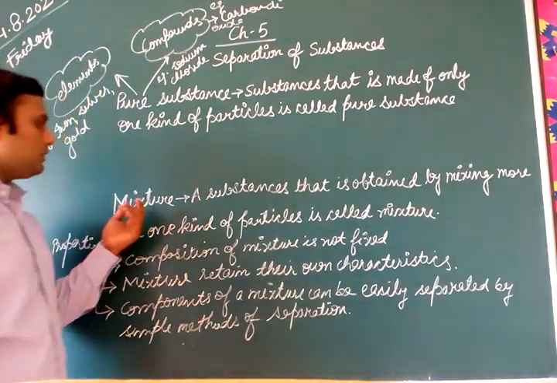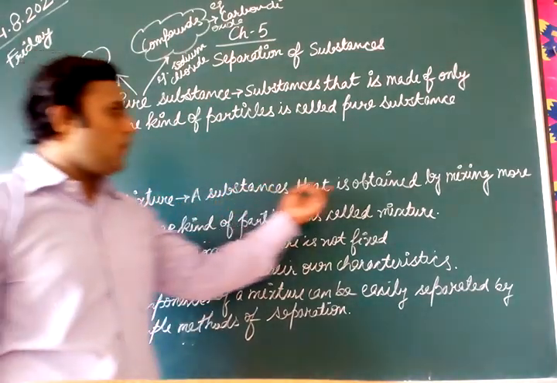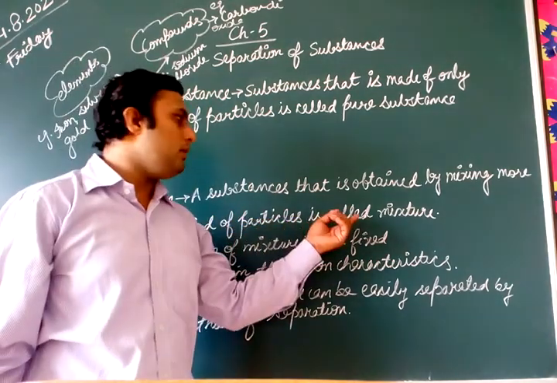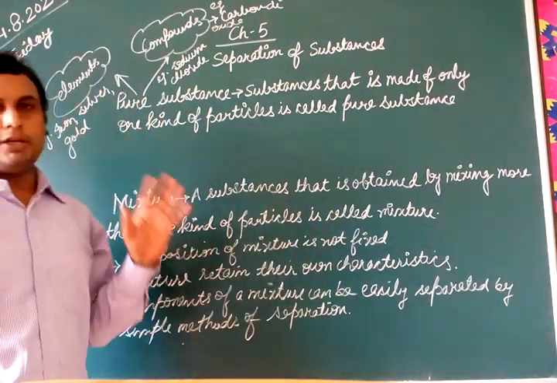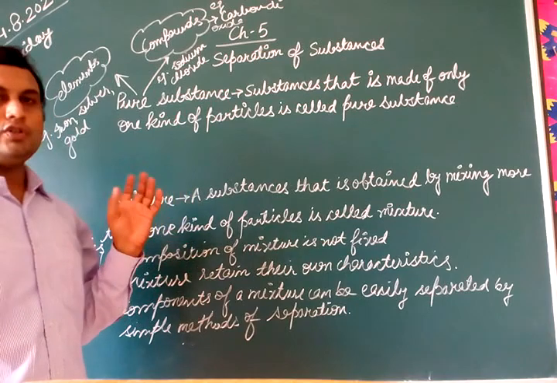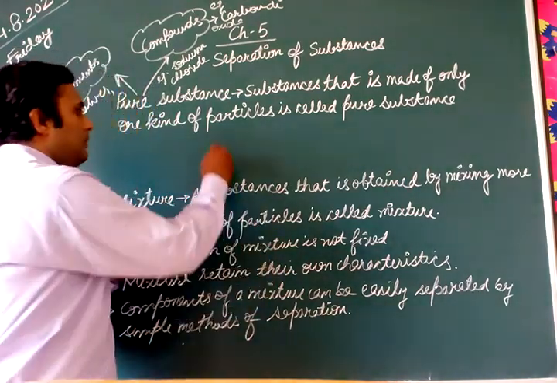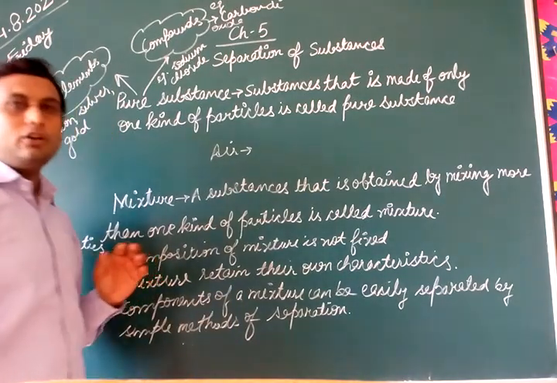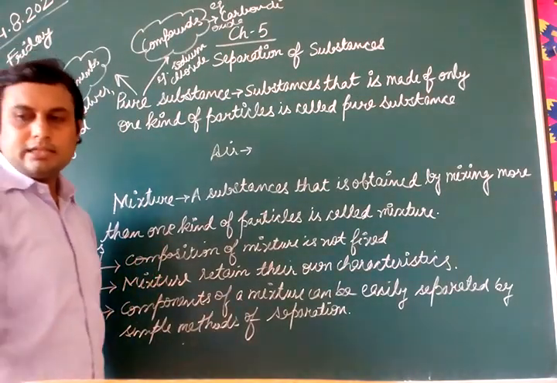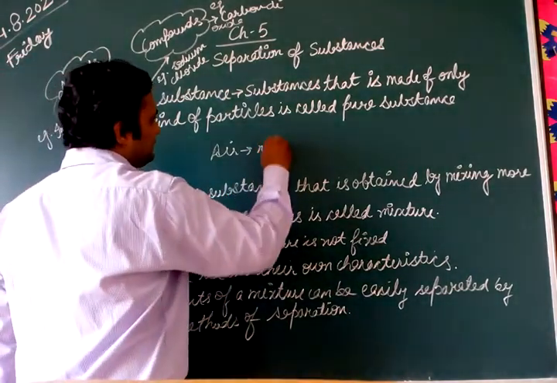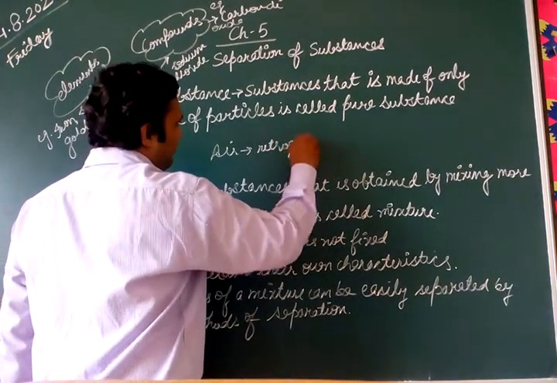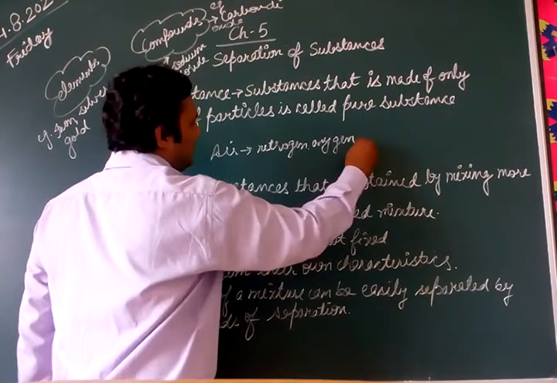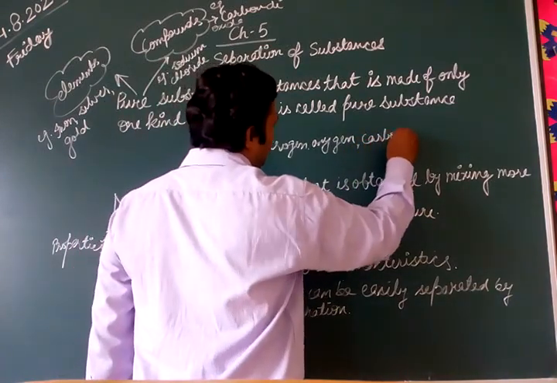If we talk about a mixture, a substance that is obtained by mixing more than one kind of particle is called a mixture. What is a mixture? A particular substance is there. If we talk about air, air is a combination of many gases such as nitrogen, oxygen, and carbon dioxide.